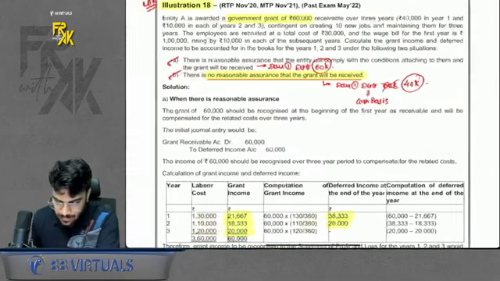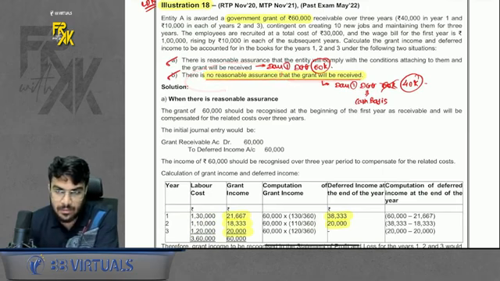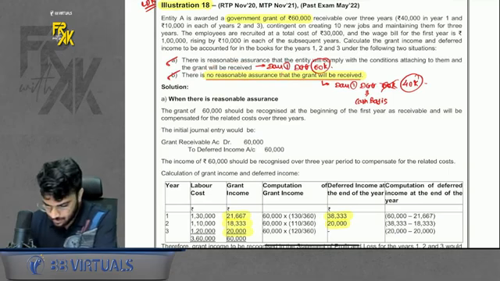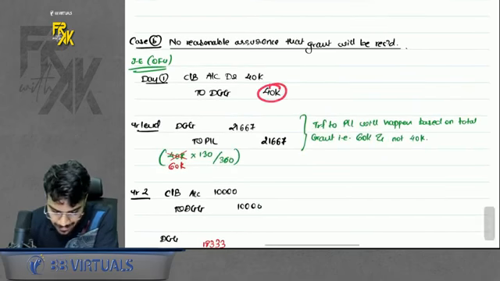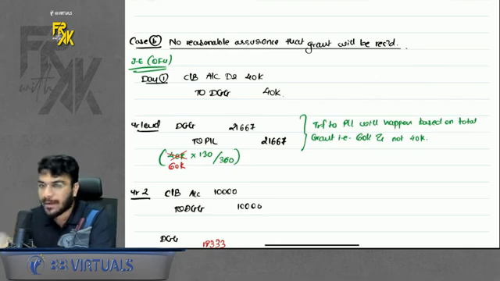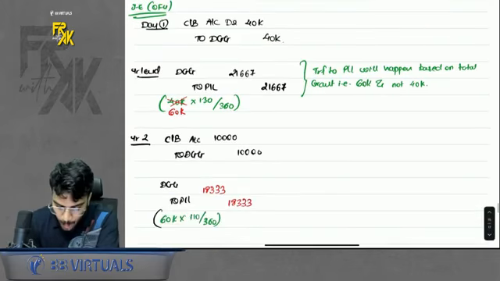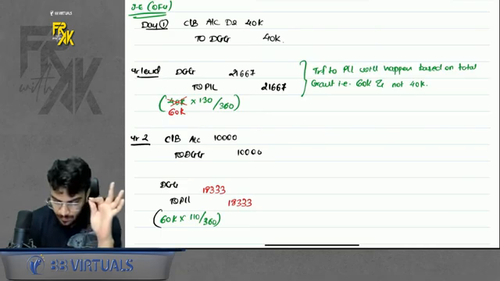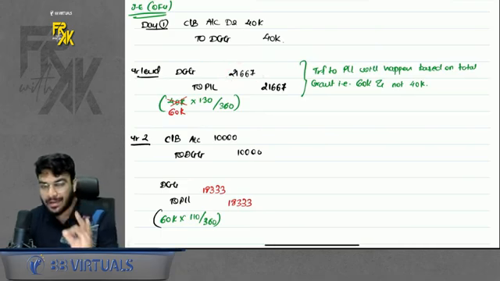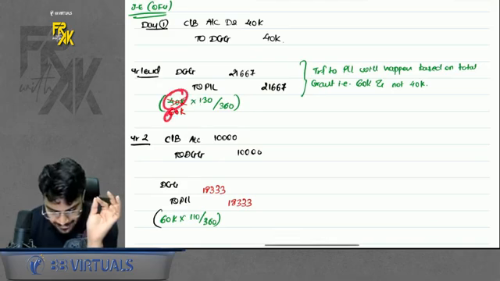The interesting case was case B, where there is no reasonable assurance that the grant will be received. What to do? Just remember two things. First, you will book the DGG on a cash basis. Whatever cash you receive in the respective year, only that amount will be booked in DGG. Second, when you compute how much to transfer to P&L, that won't change in case A or case B. Don't take the ratio of 40,000 into 130 by 360. Here you will still take 60,000.